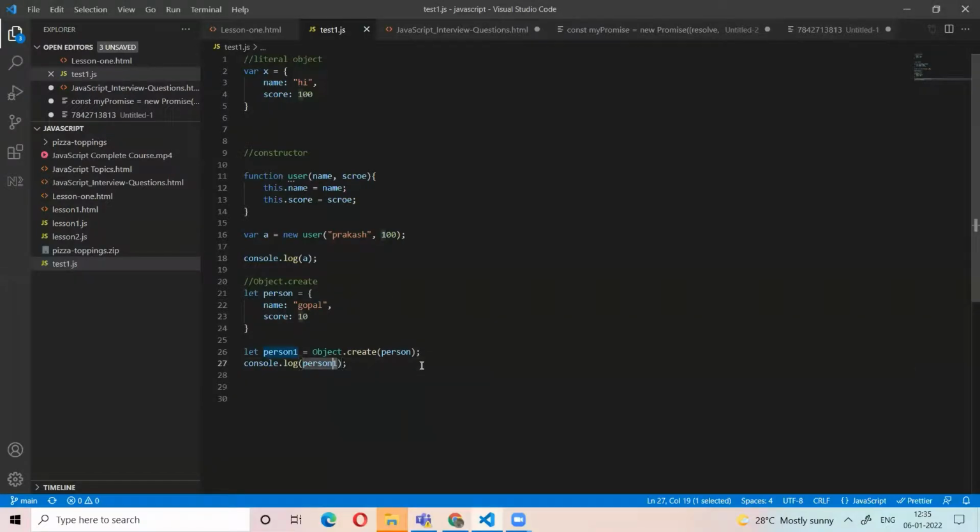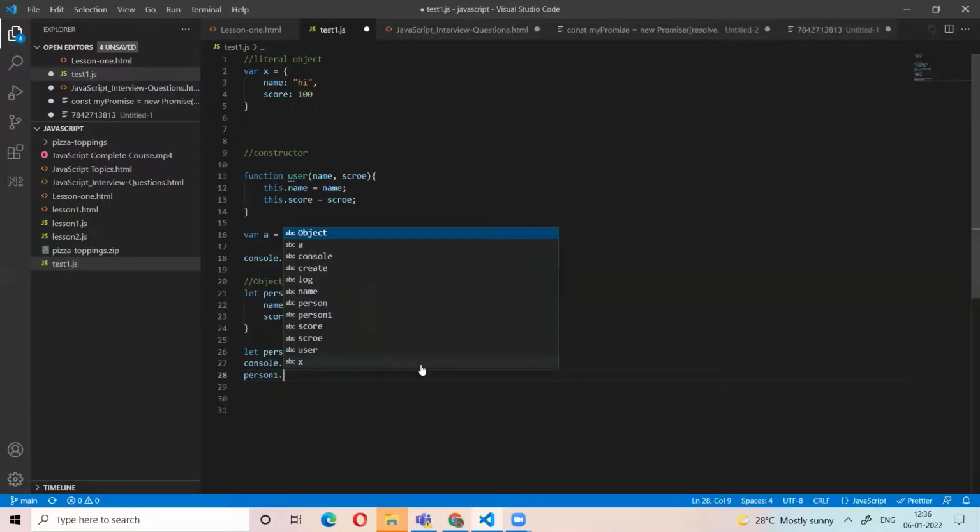Now this person one has these properties. For example, if we call person one dot name.